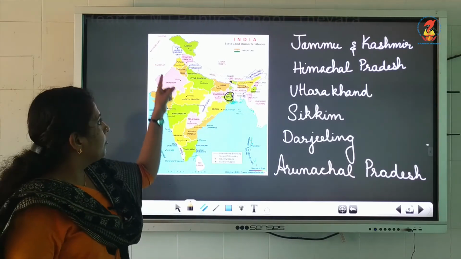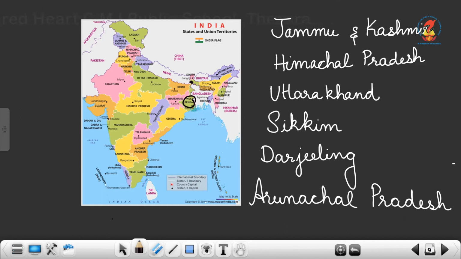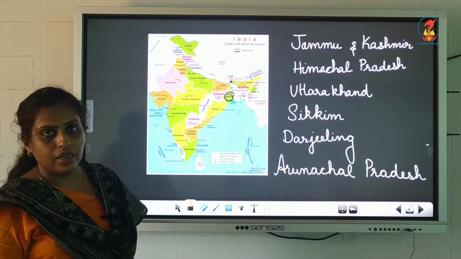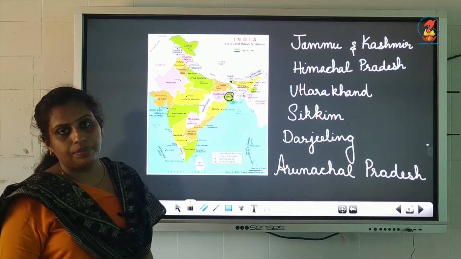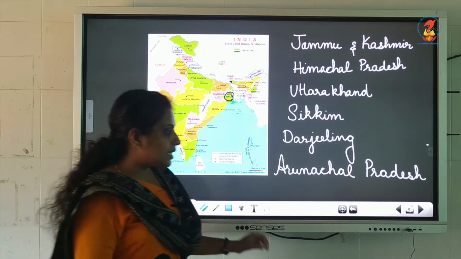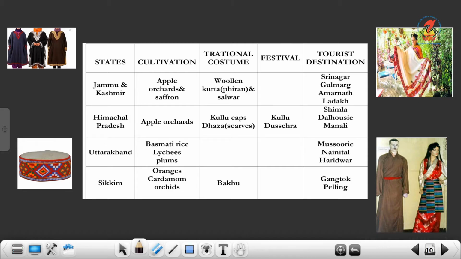Can you see? Just see it once more. Jammu and Kashmir, Himachal Pradesh, Uttarakhand, Sikkim, Darjeeling and Arunachal Pradesh. Darjeeling is in West Bengal. Is it clear? West Bengal is here. Is it clear? Now let's see what all specialities are there in each state.